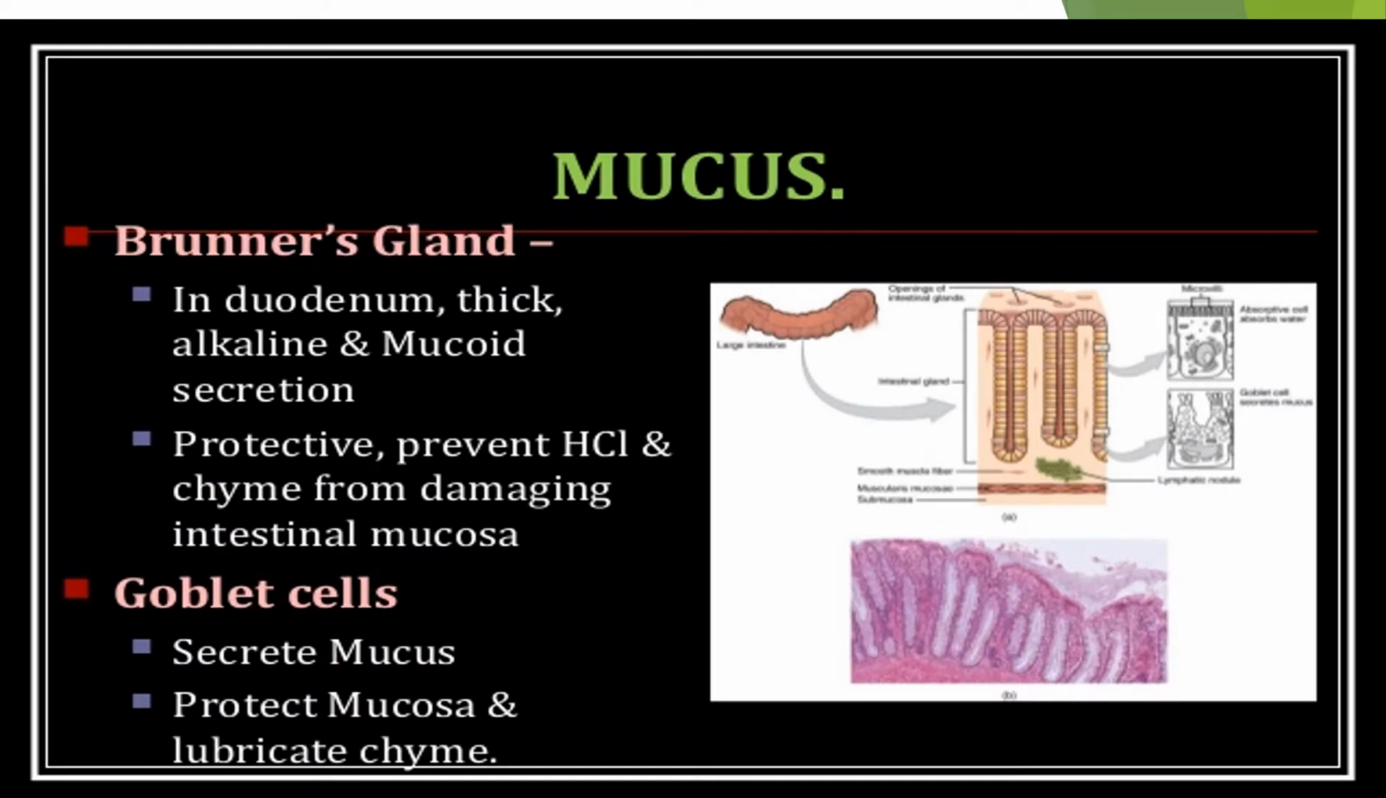And mucus, from Brunner glands in the duodenum, is a thick alkaline mucoid secretion. It is protective, preventing the action of hydrochloric acid and damage to the intestinal mucosa. Hydrochloric acid causes ulceration of the mucosa, and goblet cells secrete mucus to protect the mucosa and act as a lubricant.